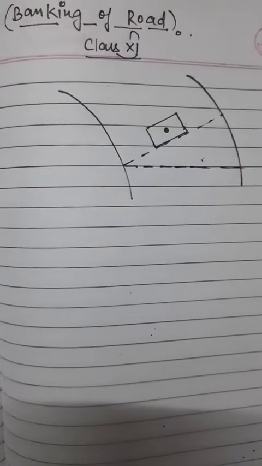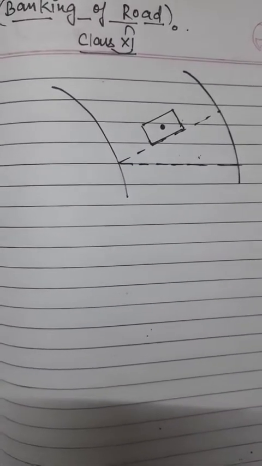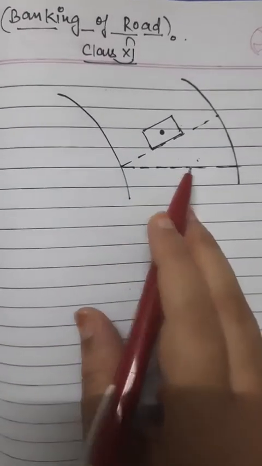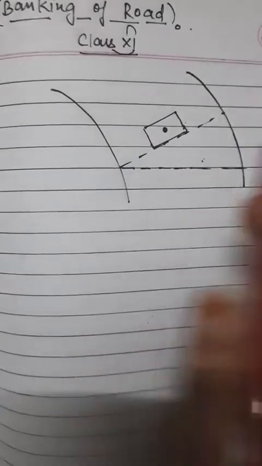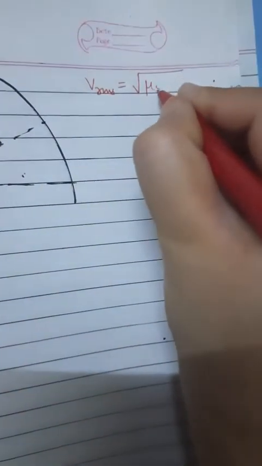The video for class 11th, and the topic which we are going to deal with today is the banking of the road, which is in continuation of the uniform circular motion dynamics which we have studied. In the previous video we studied rounding a level curved road, where we studied the maximum permissible velocity for a vehicle to take a round on a curved road. That is, under root of mu s into r g.